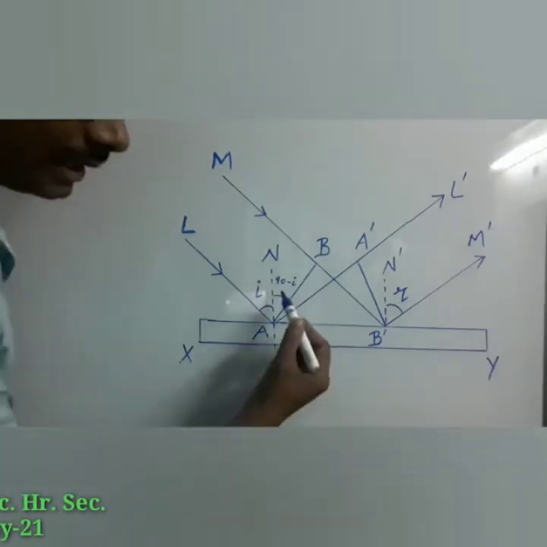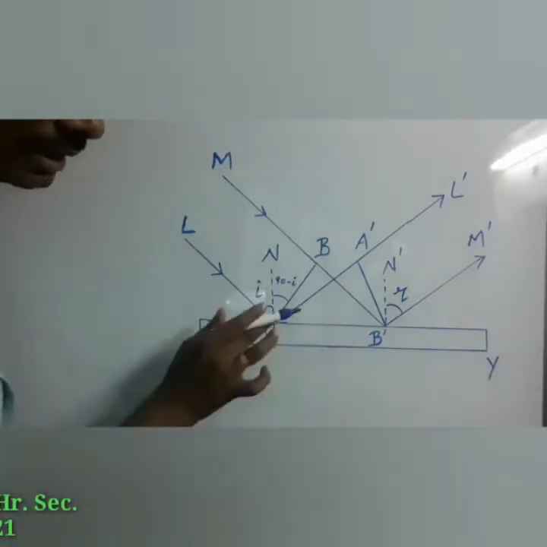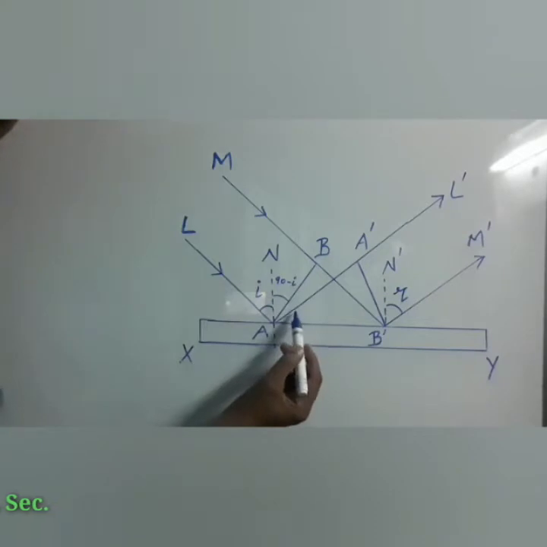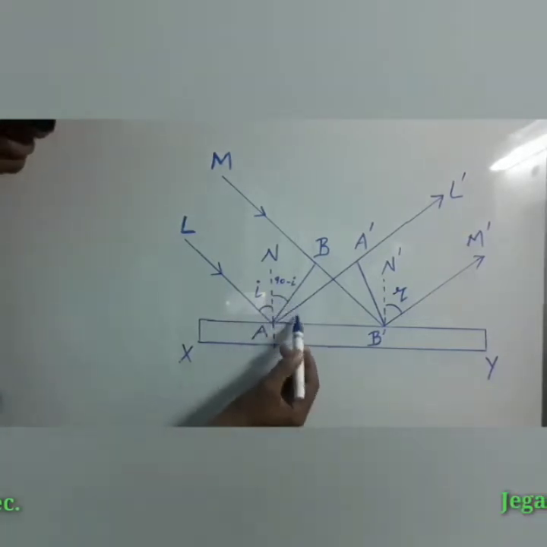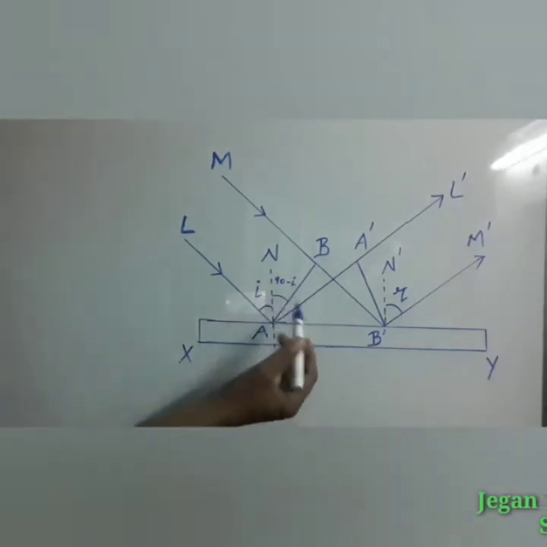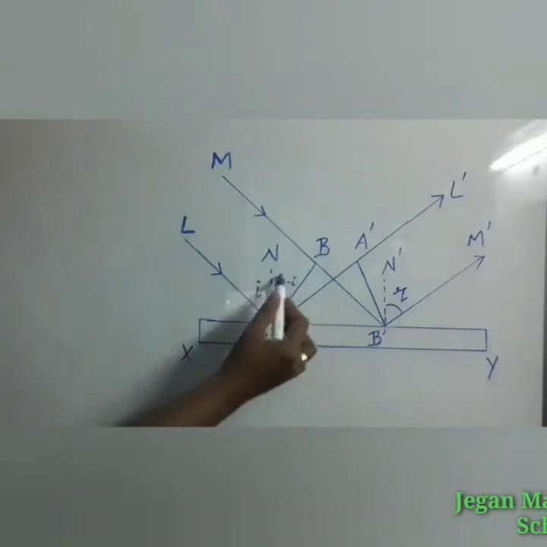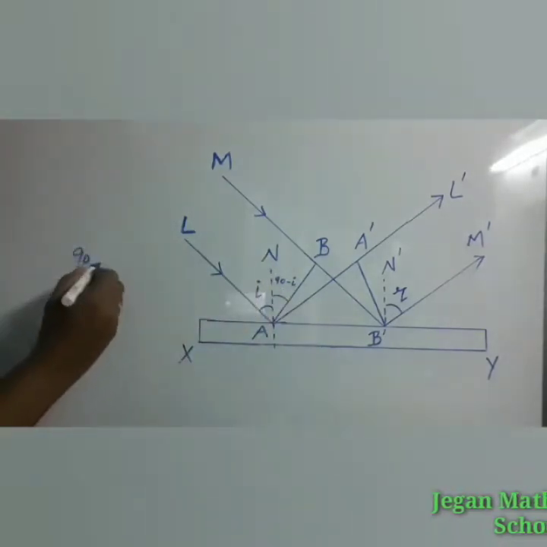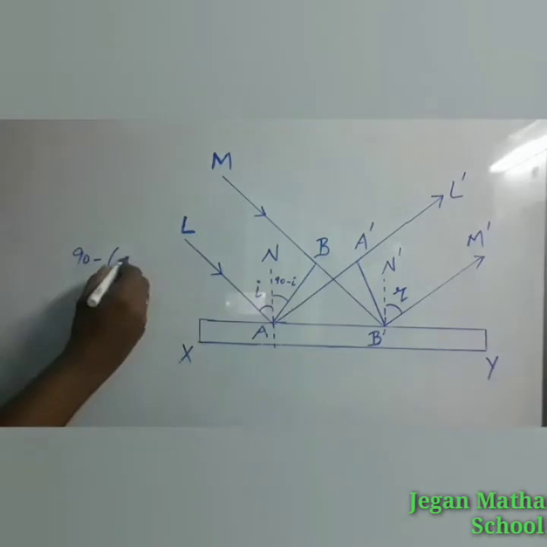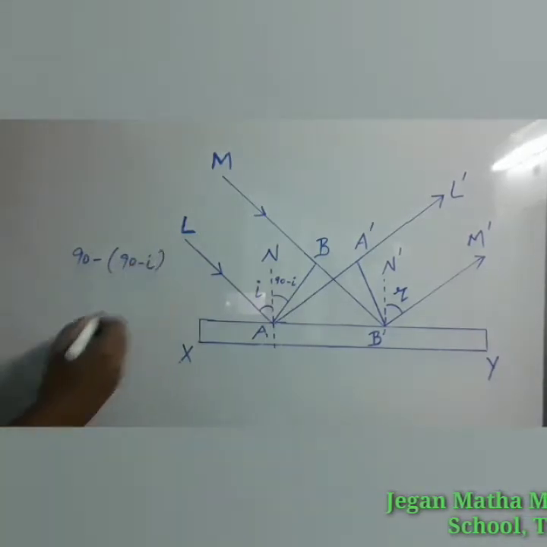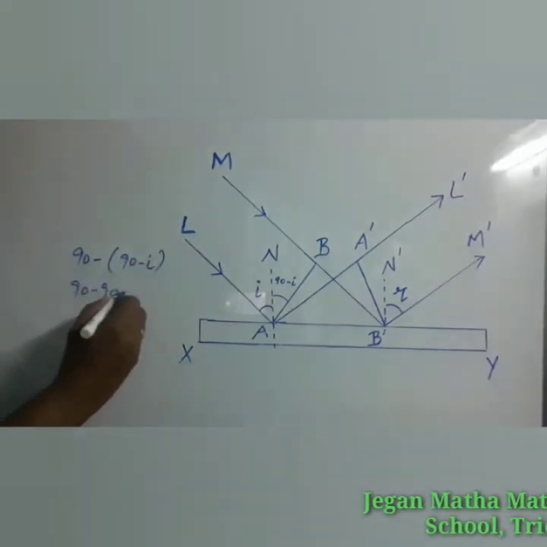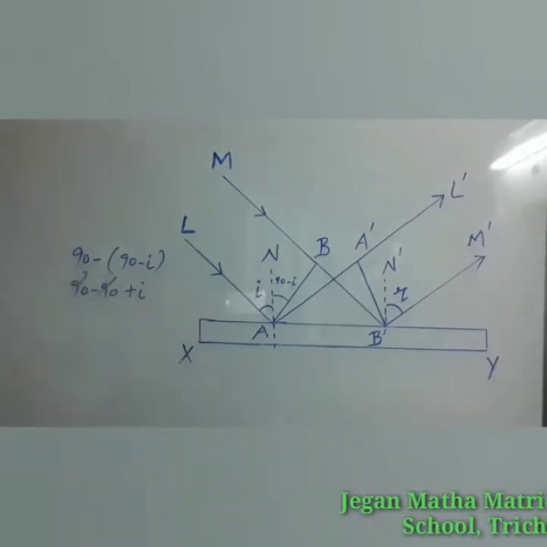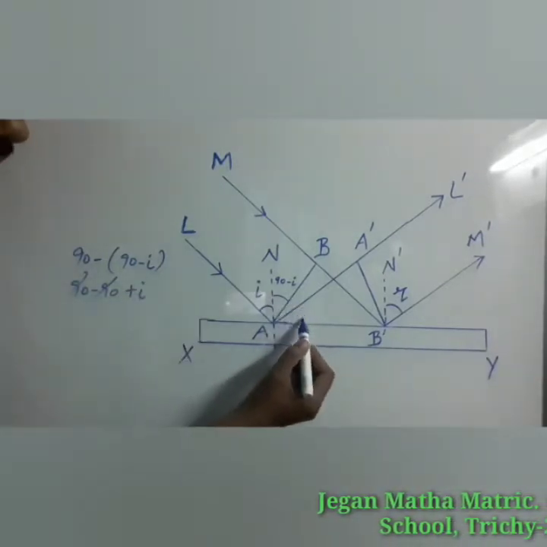So watch it carefully. The angle between the normal and the reflecting surface, this total angle will be 90 degrees. From that 90 degrees, we have to subtract this angle, 90 minus i. So 90 minus 90 plus i, so it will be cancelled. Then what is the remaining angle?